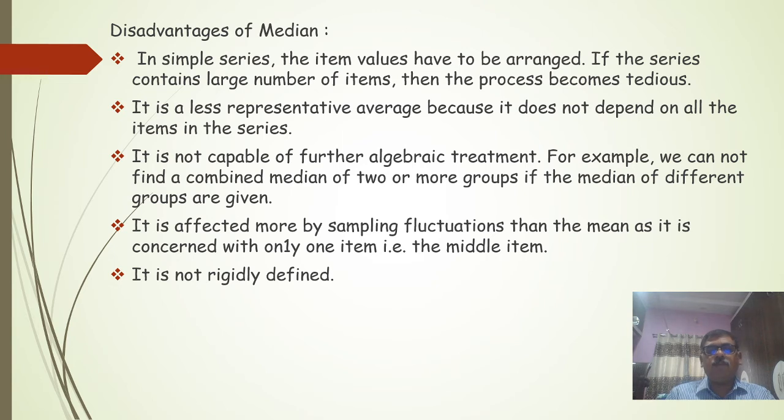Then the disadvantages of median. In a simple series, the atom values have to be arranged, and if the series contains a large number of atoms, then the process becomes tedious. It is a less representative average because it does not depend on all atoms in the series. It is not capable of further algebraic treatment. For example, you cannot find a combined median of two or more groups if the medians of different groups are given. It is affected more by sampling fluctuation than the mean, as it is concerned with only one atom, that is the middle atom, and it is not rigidly defined.